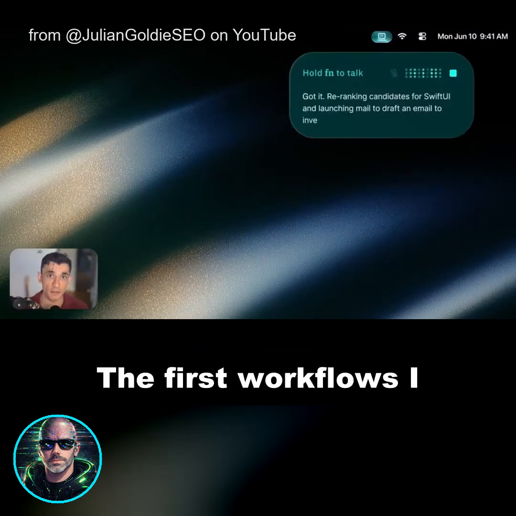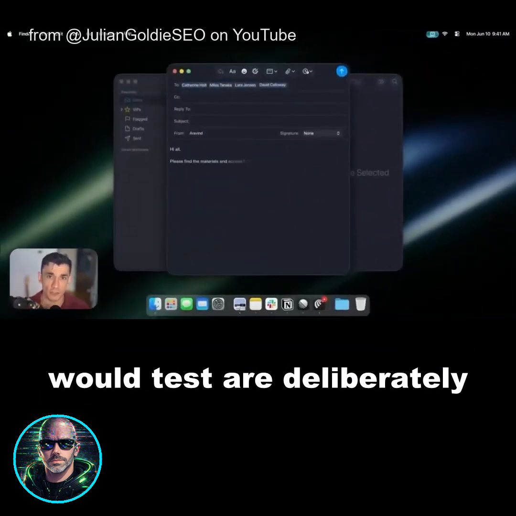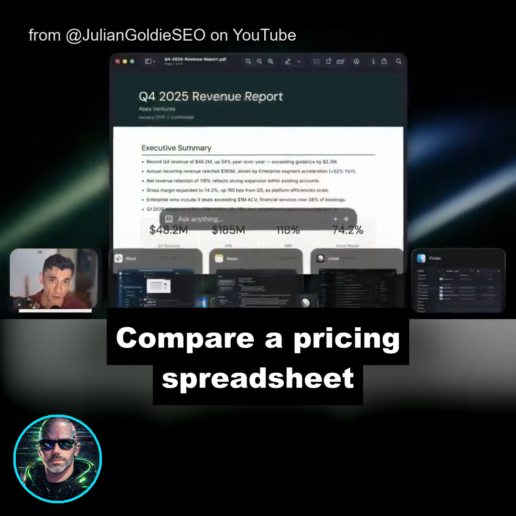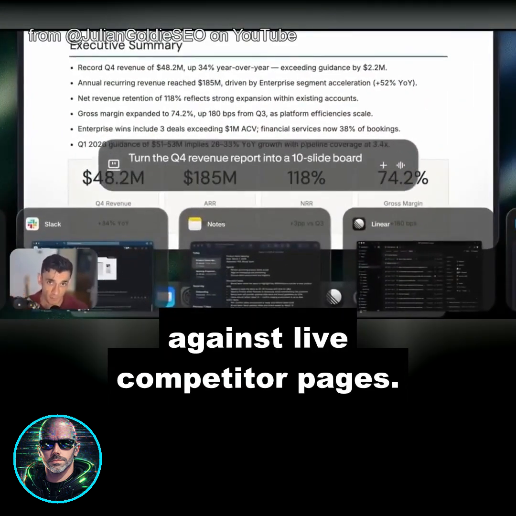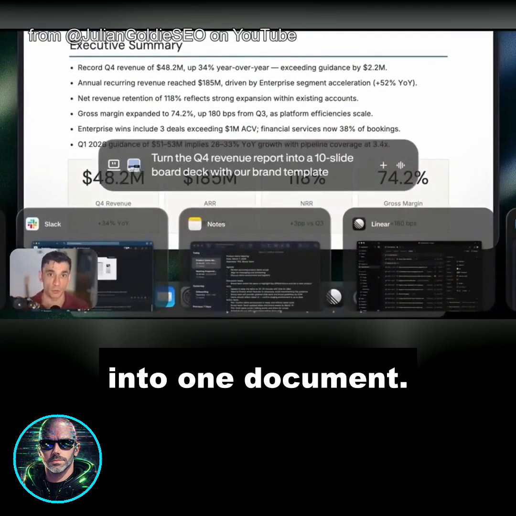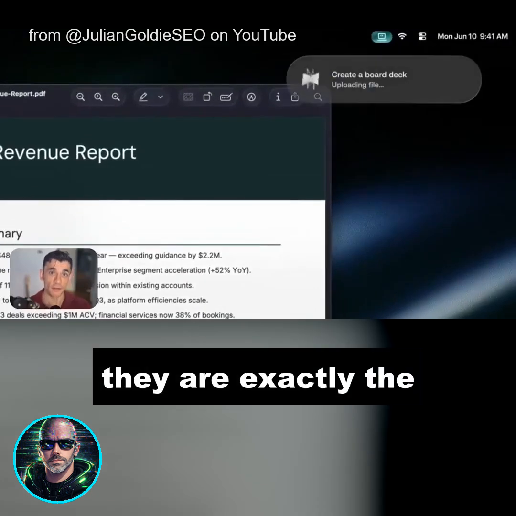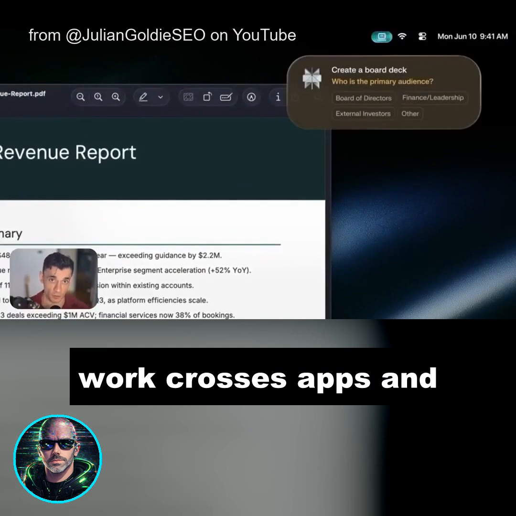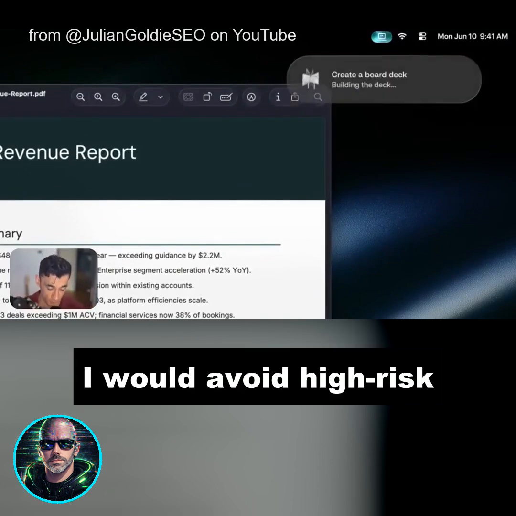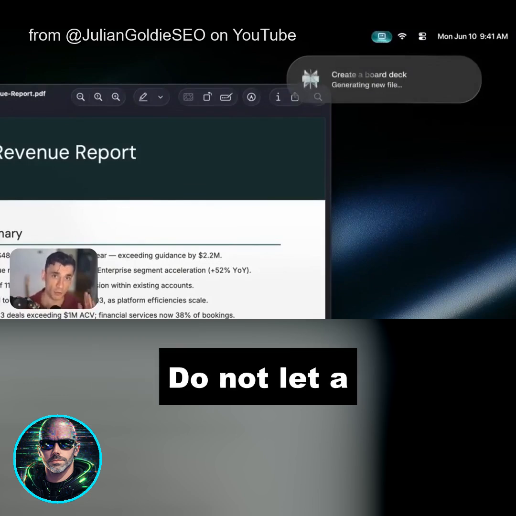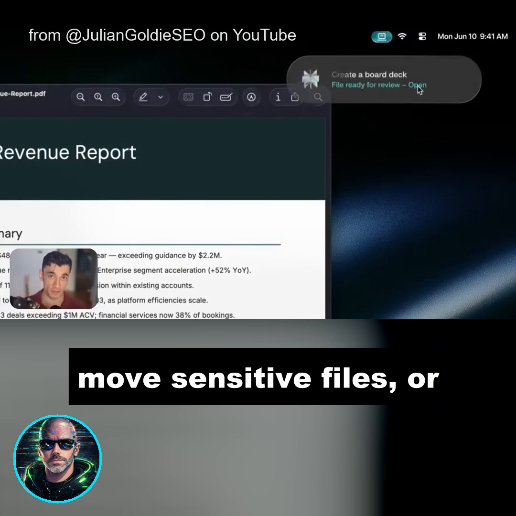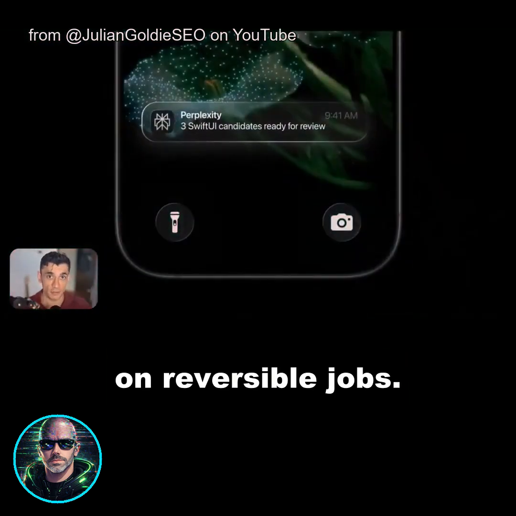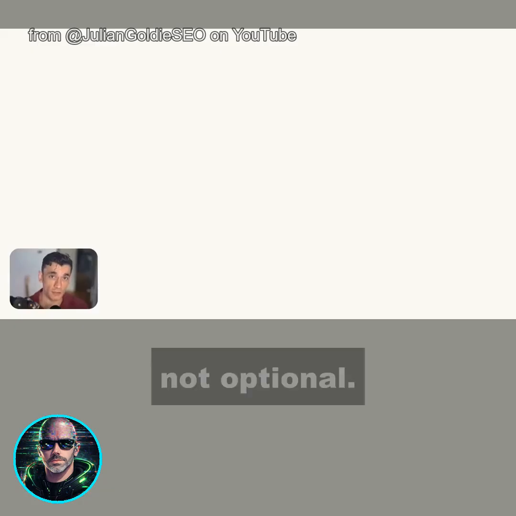Not in some isolated sandbox. The first workflows I would test are deliberately boring. Clean a downloads folder, draft an email from notes, compare a pricing spreadsheet against live competitor pages, pull scattered meeting notes into one document. Those sound small, but they are exactly the tasks where desktop agents can win because the work crosses apps and uses context you already have. I would avoid high-risk actions at the start. Do not let a new agent send messages, move sensitive files, or update important documents until it has earned trust on reversible jobs.